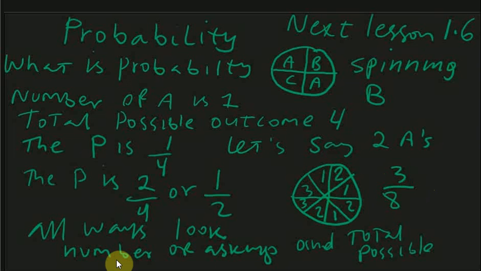This is what it is all about in probability. Always look at the number they're asking, and put it over the total. That's what probability is all about. So this lesson is also 6th grade probability.